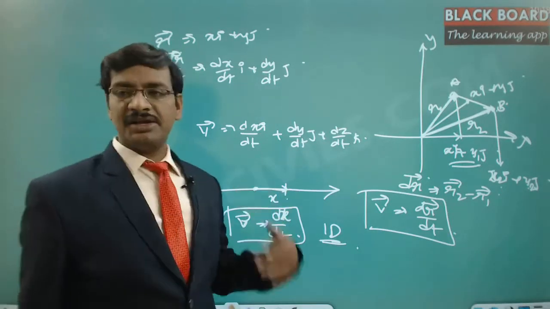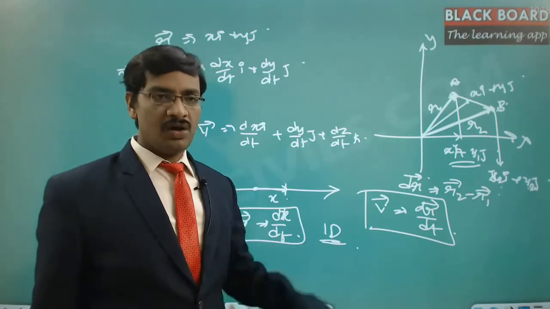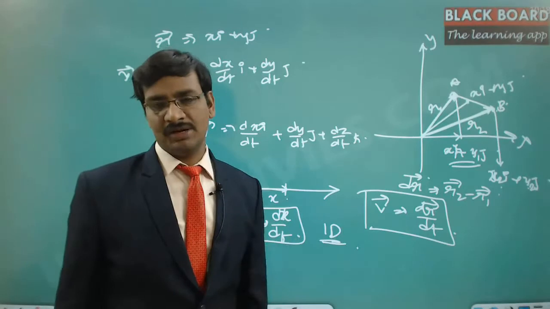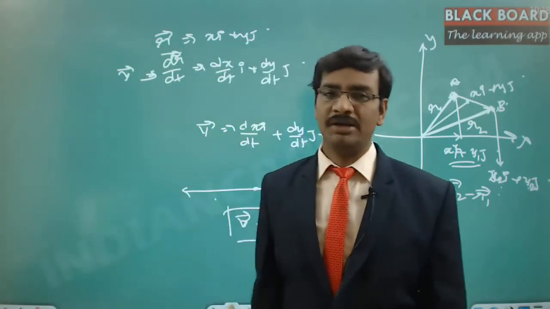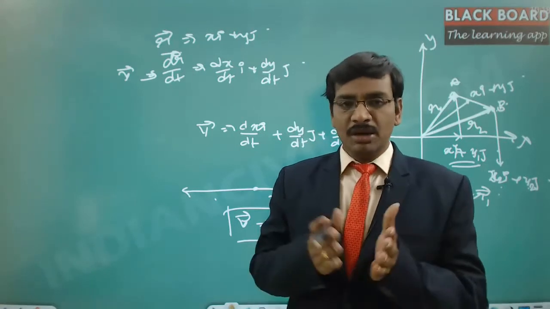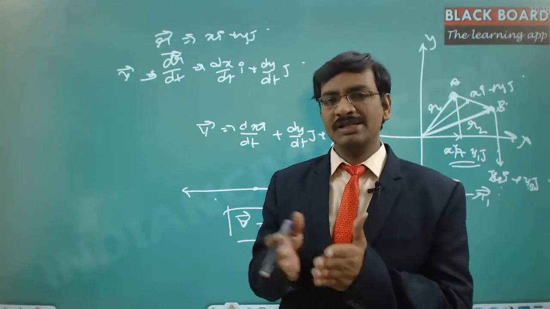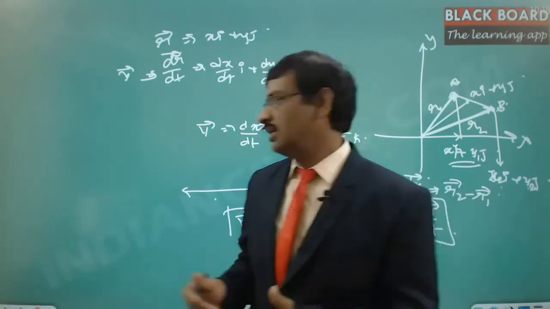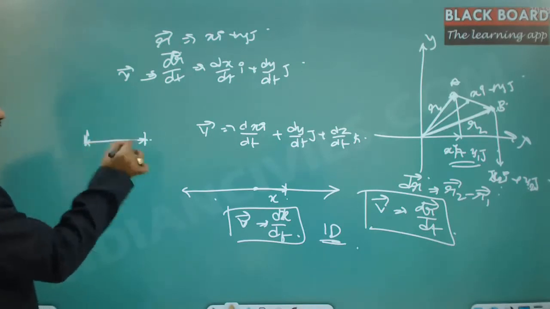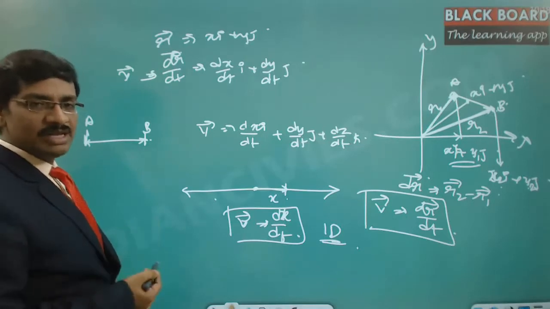Now the acceleration is the rate of change of velocity. It tells how fast you are moving or how slow you are moving. Velocity is a simple concept and acceleration is a little more complicated than that. The rate of change of displacement is the movement that is going to happen and how fast it is going to happen; that is the velocity. When it is moving from point A to point B, how far it moves is the rate of change of displacement.